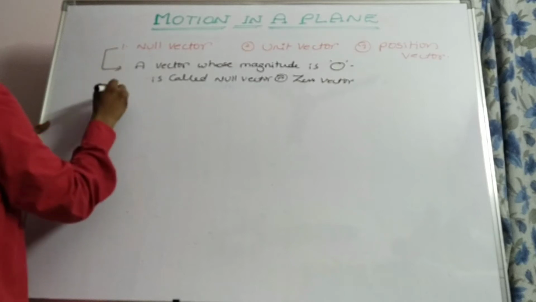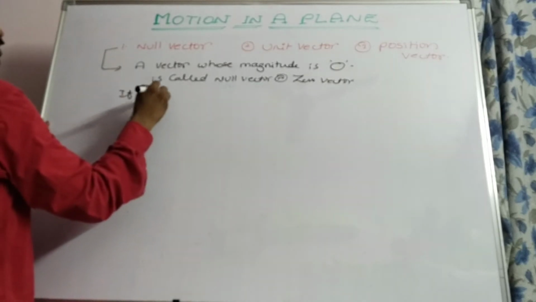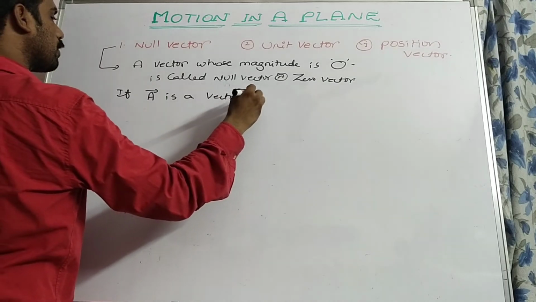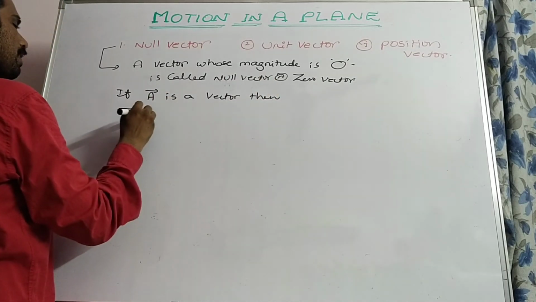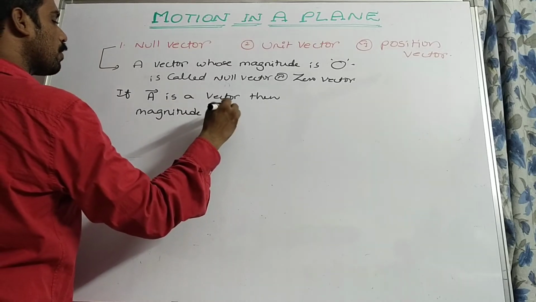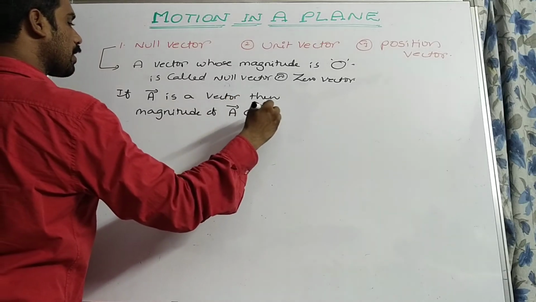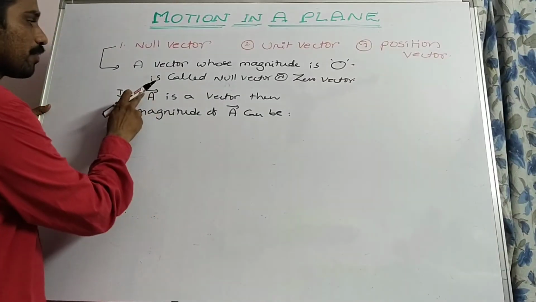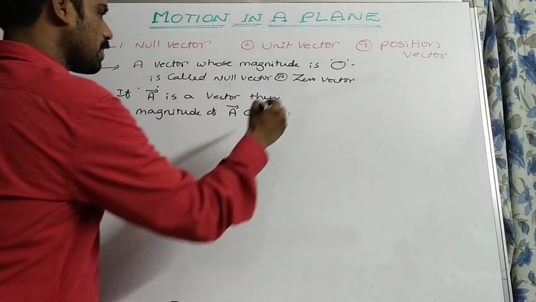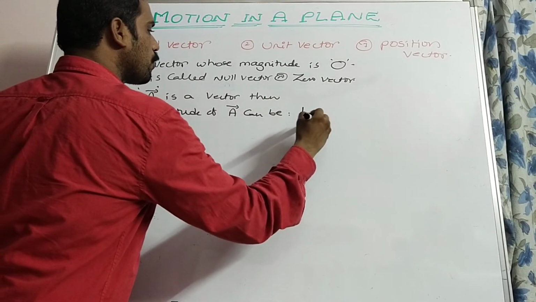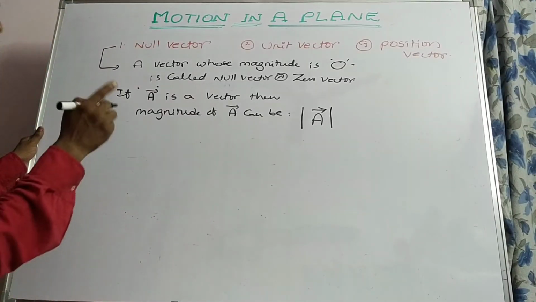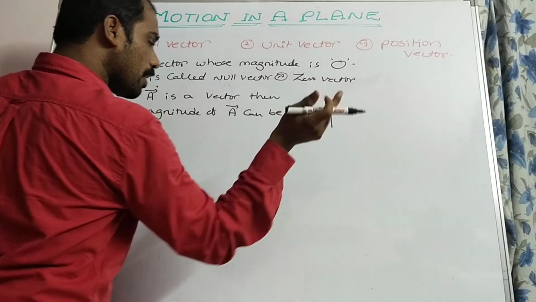See, let us see. If a bar is a vector, then the magnitude of vector a bar can be written as modulus of a bar. But that magnitude of a bar must be 0.